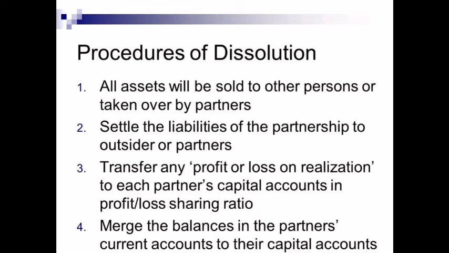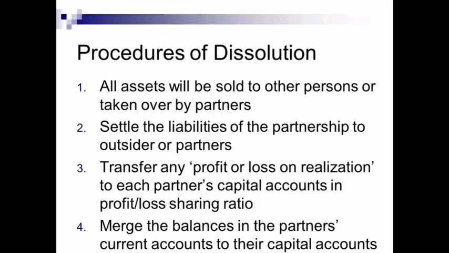Next, third, transfer the profit and loss on realization into the partners' capital accounts in their profit sharing ratio, or merge the balance of the partners' current accounts or capital accounts. So these are the procedures of dissolution. In which case will the partnership firm prepare the current account? If a company follows the fixed capital method, in that case the partnership firm will prepare a current account while dissolving the partnership firm. So we have to follow the procedure.